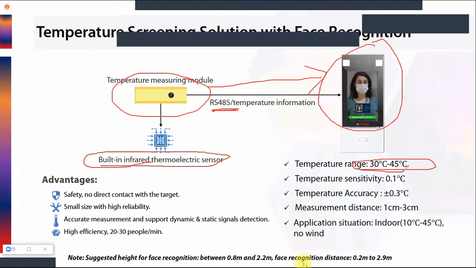That means if a person's temperature is outside this range, it will give you an alarm. The measurement distance, as I already told, is 3 centimeters. Suggested height for face recognition is 0.8 meter to 2.2 meters, and the face recognition distance, the distance of the person from the terminal, is 0.2 meter to 2.9 meters.